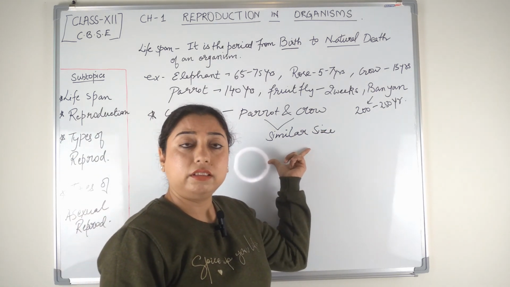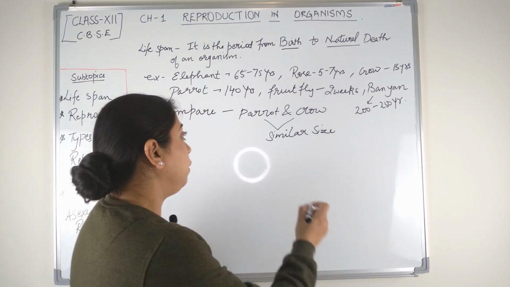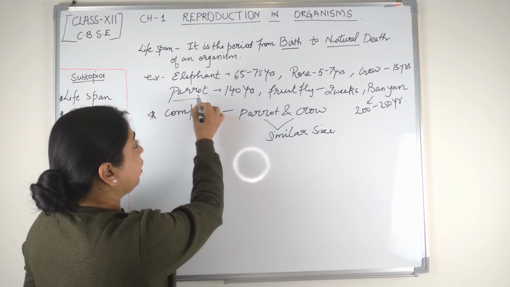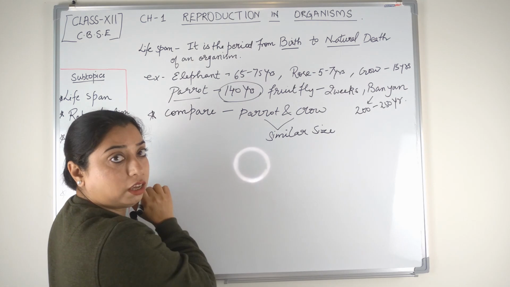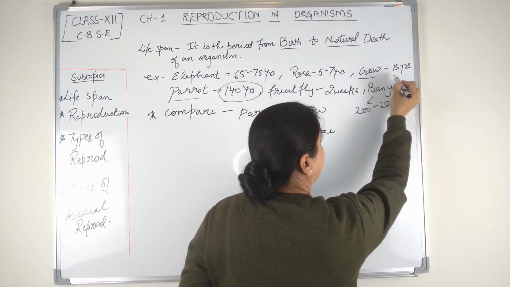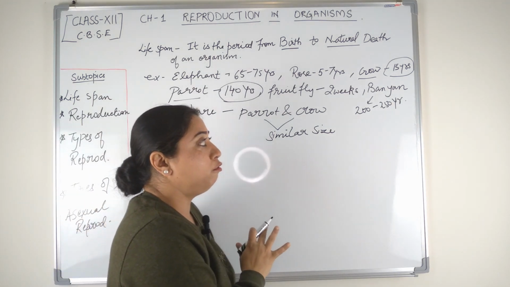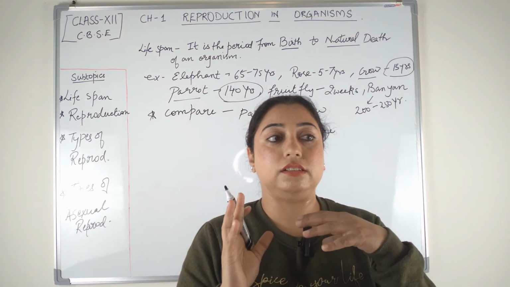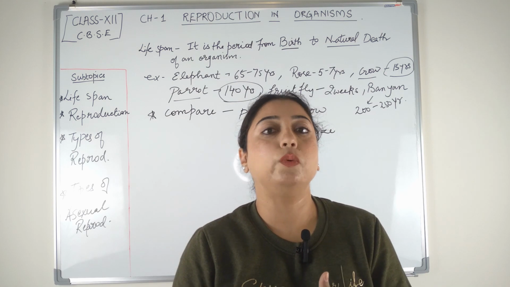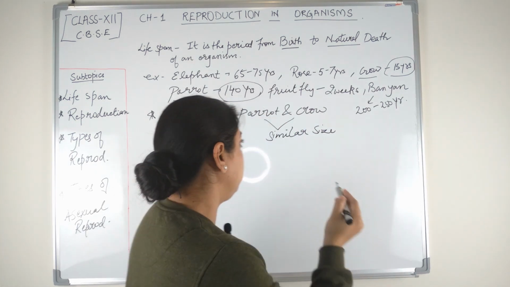If we compare their lifespans, as you can see above, parrot can live for 140 years and crow has a lifespan of 15 years. So we can conclude from here that size of an organism has nothing to do with the lifespan of an organism.